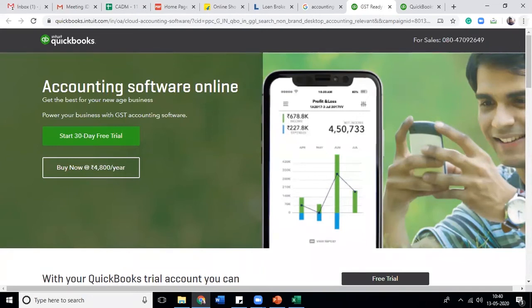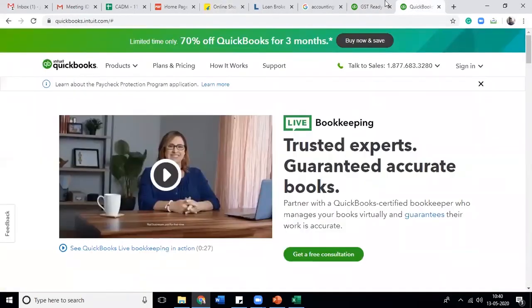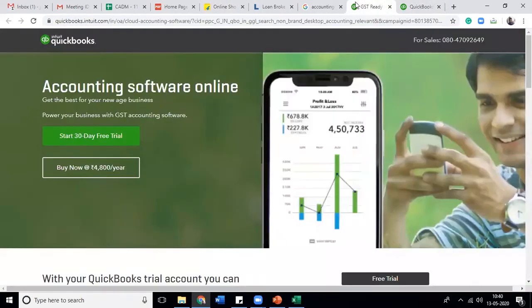Like Intuit Books is a very big group in itself, but in India they are struggling for their presence. So that's why they use this kind of thing. When you are a well-known brand, then you can do things like Flipkart, no issues. But till that point, you have to restrict yourself to that.